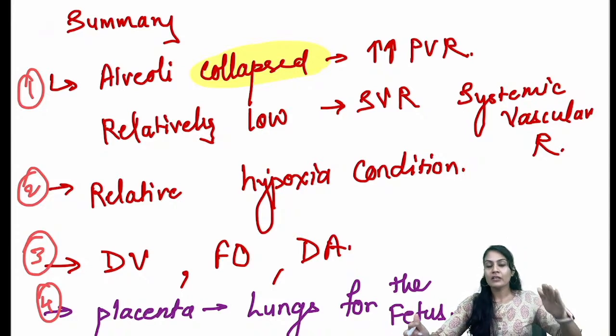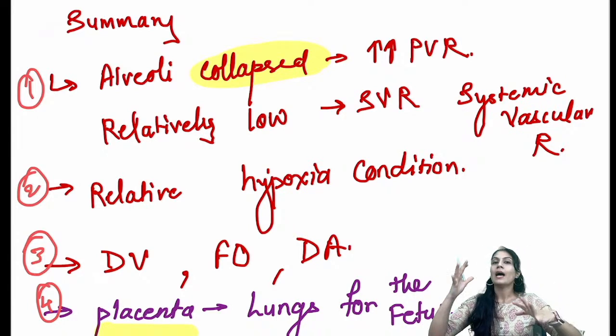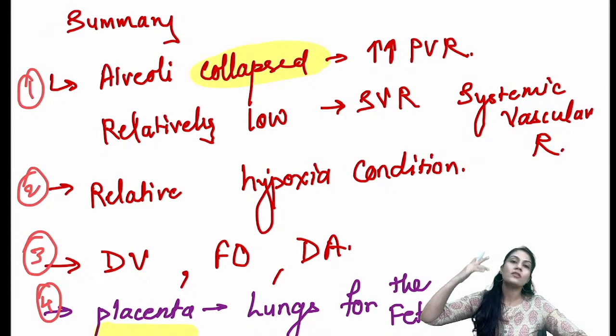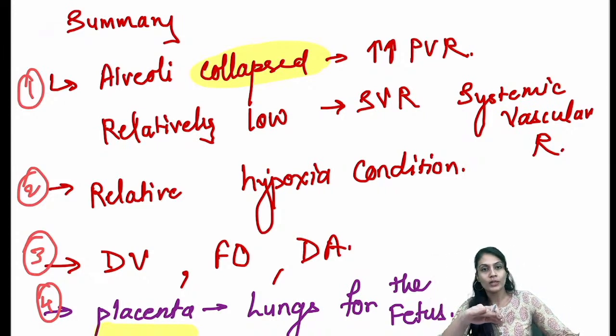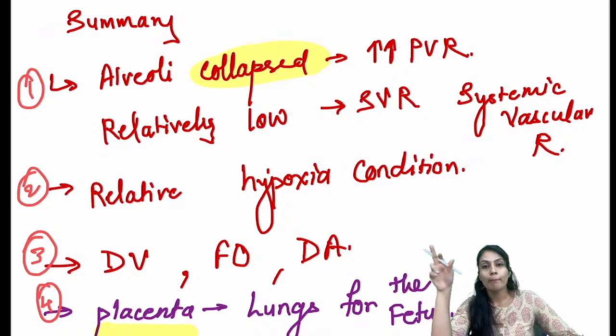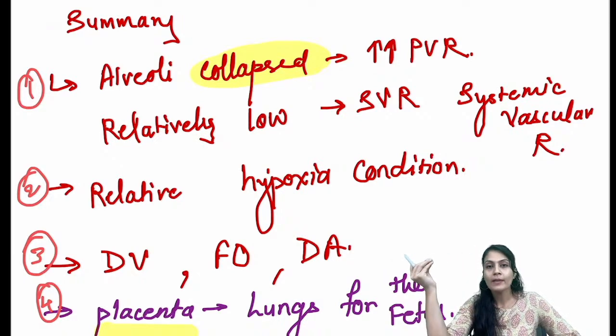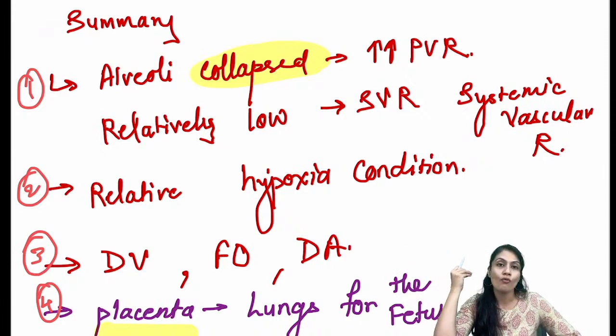For now, we have covered 3 points: the placenta is going to cut down its connection, then the alveoli are going to open up, and the systemic vascular resistance is going to increase while the pulmonary vascular resistance is going to decrease. There is a relative hypoxia condition, that means in relation to adults, but over here there is an asphyxia condition which is going to develop. That means there is almost absence of oxygen supply in the baby.